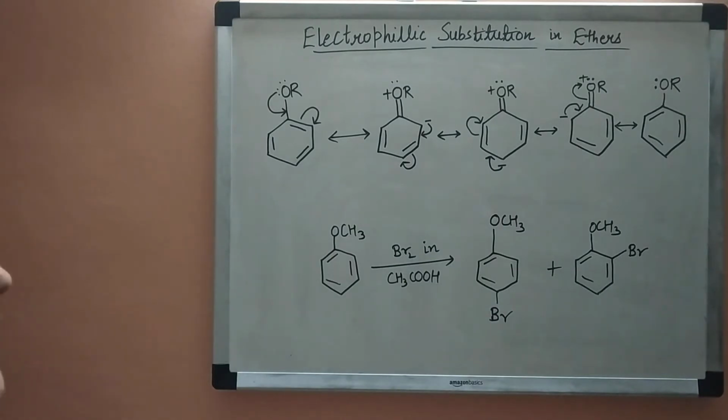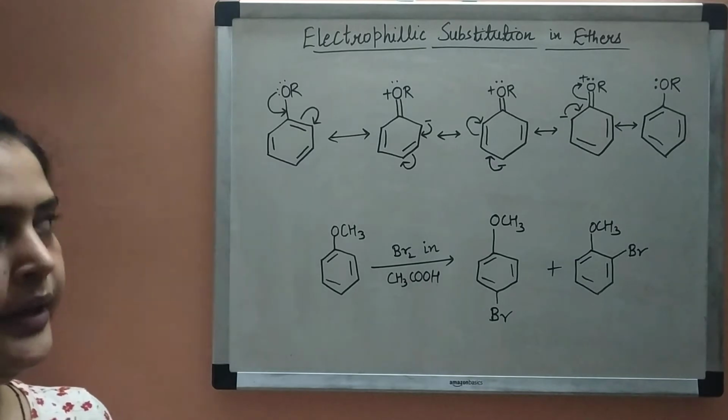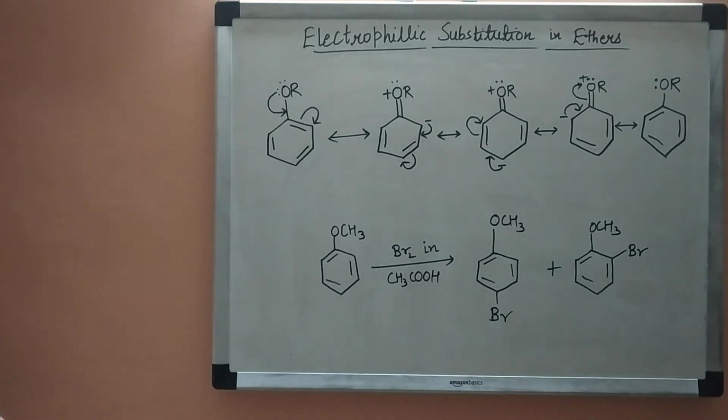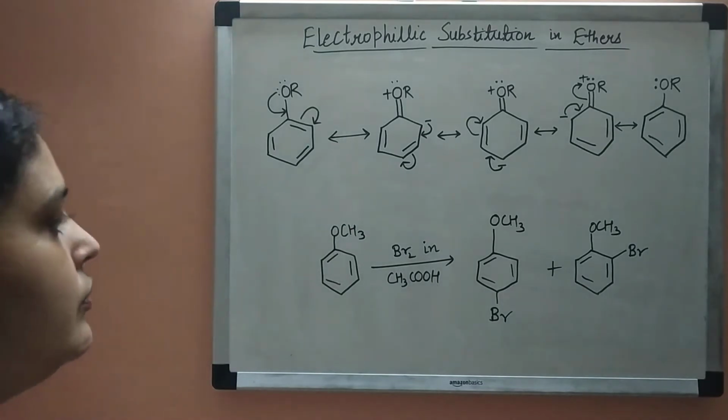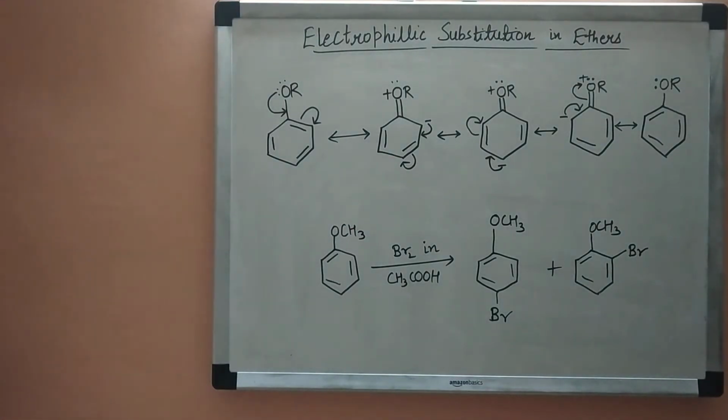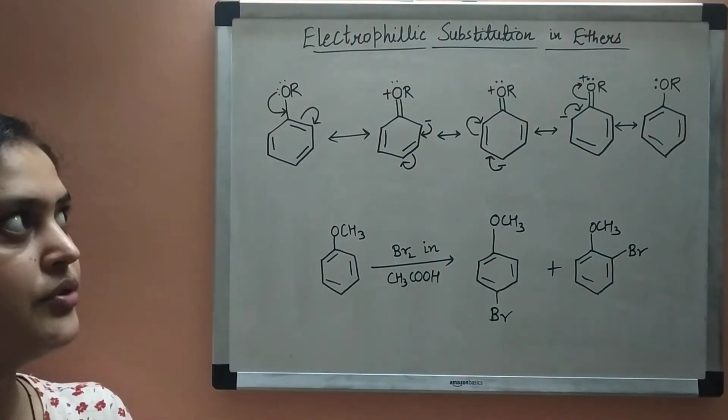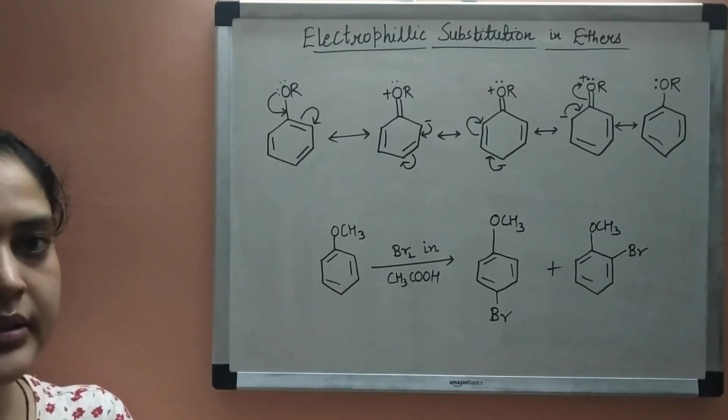So one thing is clear, that alkoxy group is ortho-para directing, and also it increases the electron density on benzene ring. So now let us see what kind of electrophilic substitution reactions take place in ether.